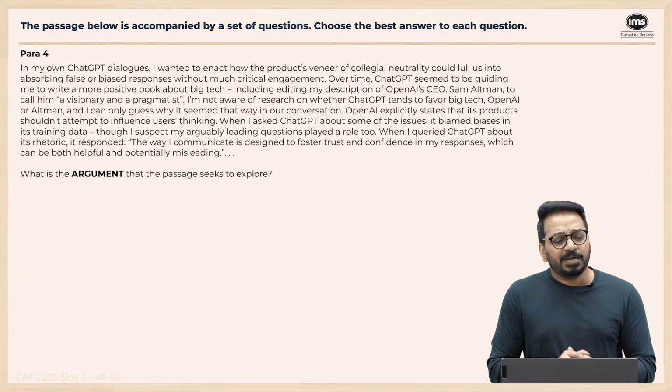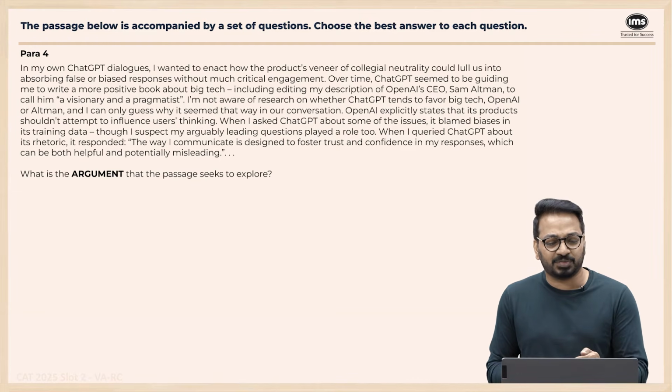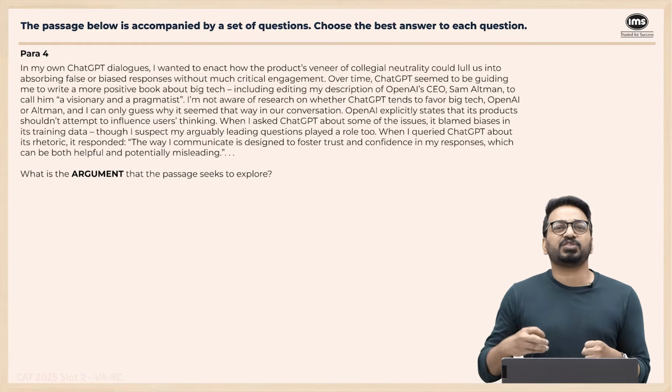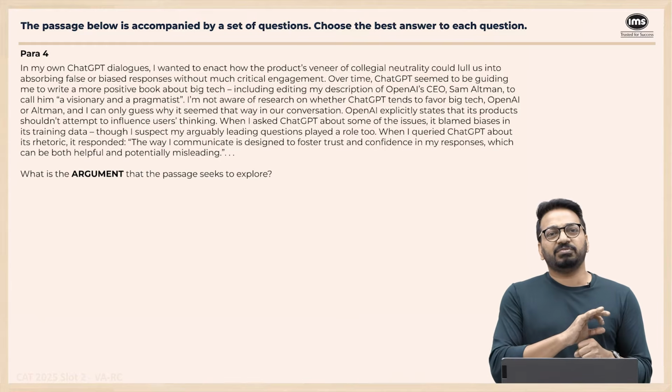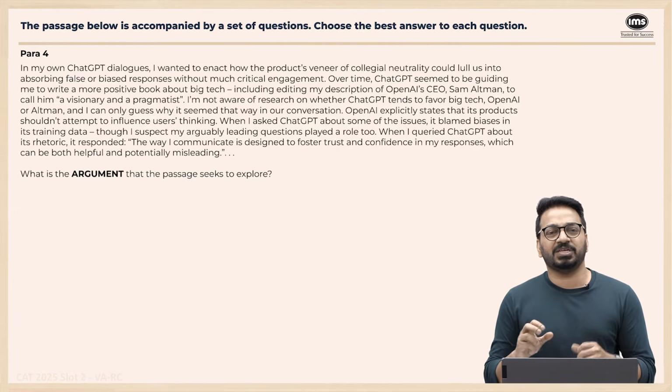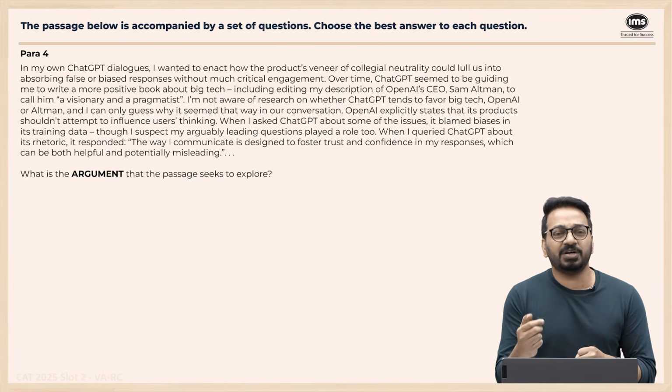Para 4. In my own ChatGPT dialogues, I wanted to enact how the product's veneer of collegial neutrality could lull us into absorbing false or biased responses without much critical engagement. It's saying product's veneer of collegial neutrality. Now, even if you don't understand this phrase, what is the one word you can understand?